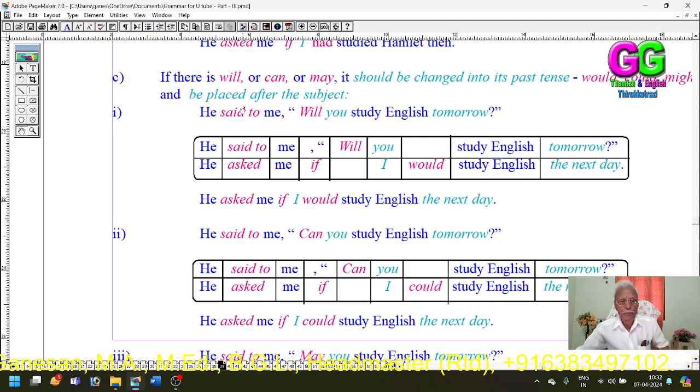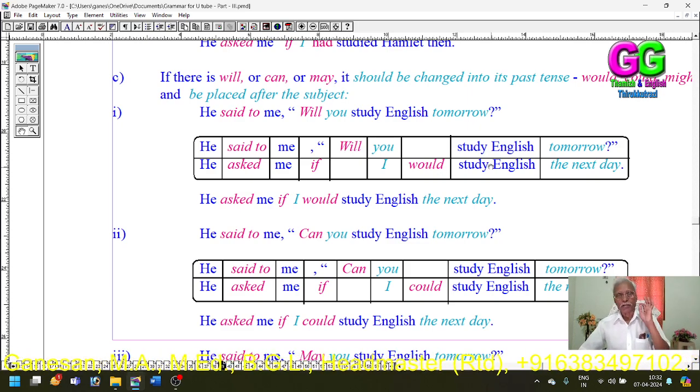Will, can, may. Example: He said to me, "Will you study English tomorrow?" Said to asked, conjunction if. Will should be changed into would and placed after the subject.